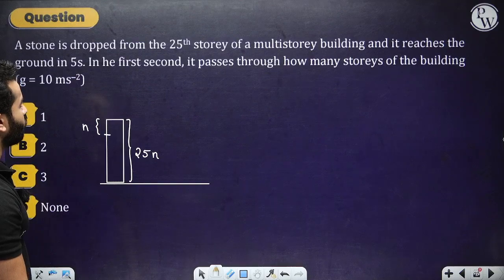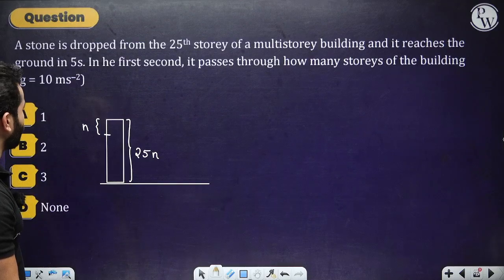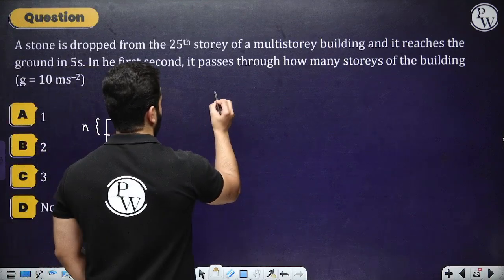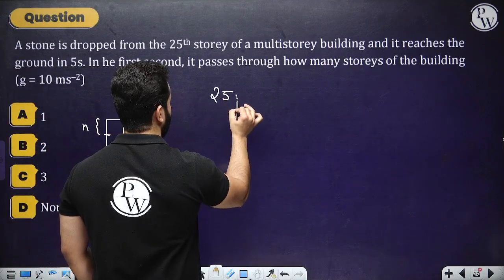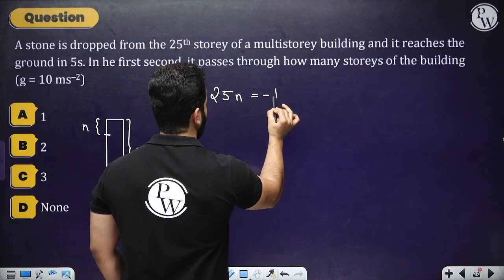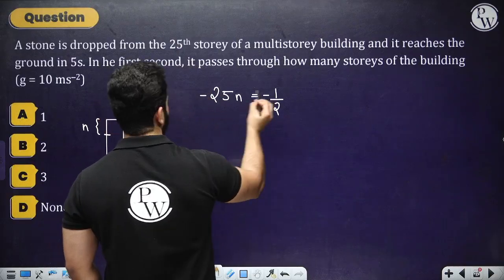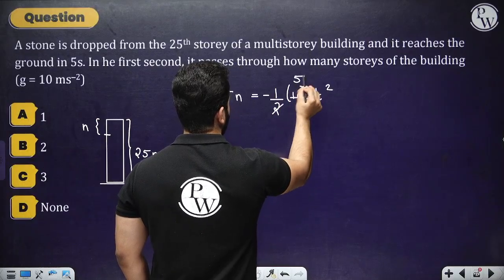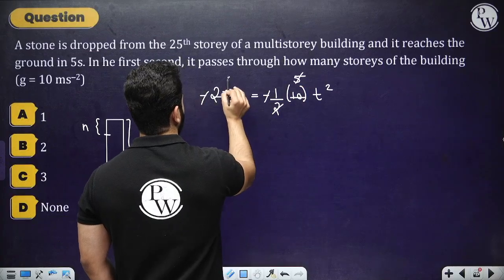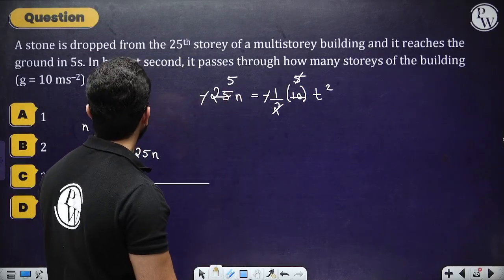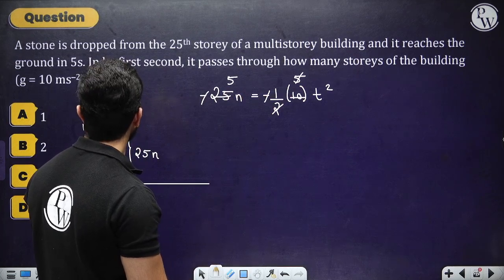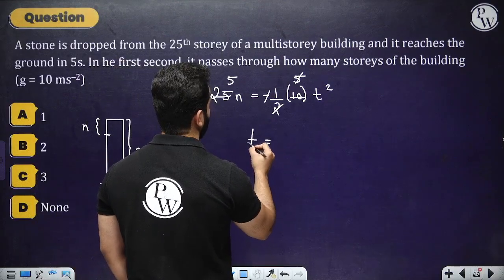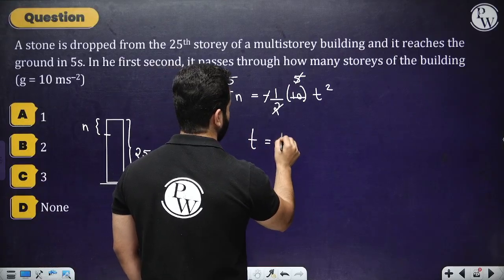A stone is dropped from a 25-story building and it reaches the ground in 5 seconds. So you can use this second equation: 25n equals minus half, and you can use g as 10, t square, right? Is that correct? Hopefully everything is clear.